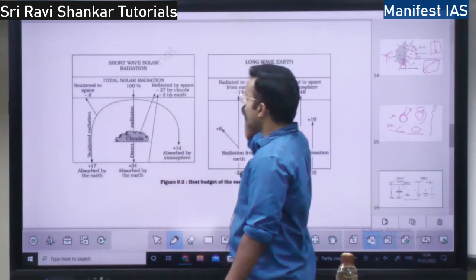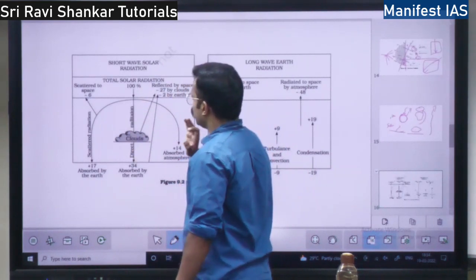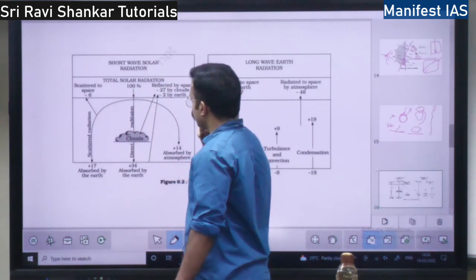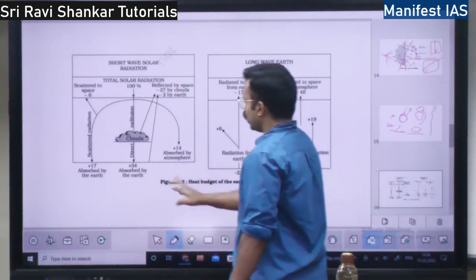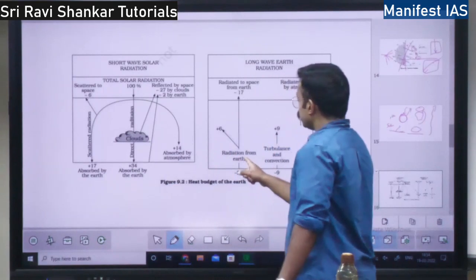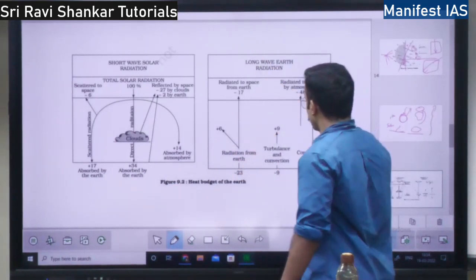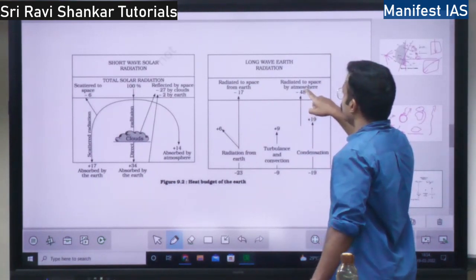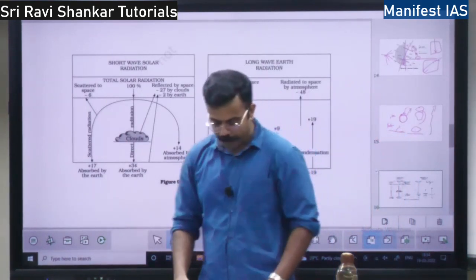He has just shown, if 100% comes, first the clouds will radiate some of the heat. Then some 34% is absorbed by the earth. Some 14% is absorbed by the atmosphere. Then some 17% will be radiated by earth directly into space, and 48% will be radiated back from the atmosphere to the space, right?